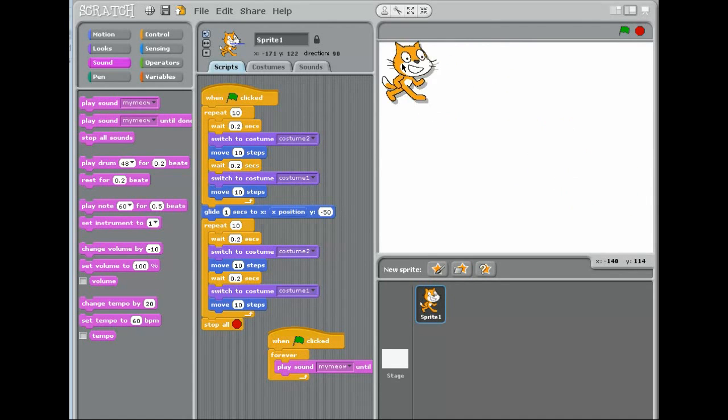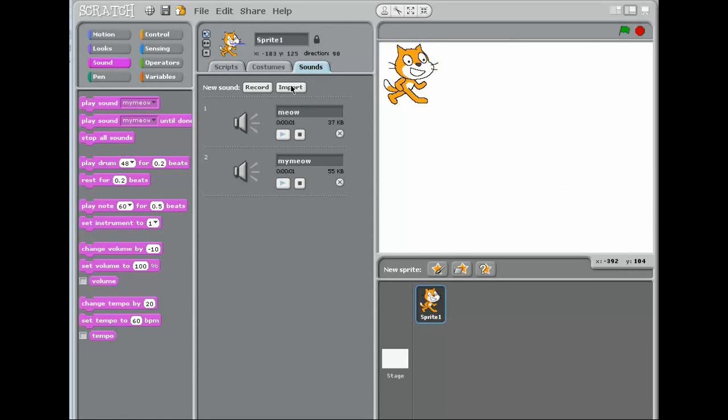Well, so how can you record a sound? Go to the sound menu and click record or import. If you don't have a recorder on your computer or laptop, if you don't have a microphone, you can't record, and that's all.